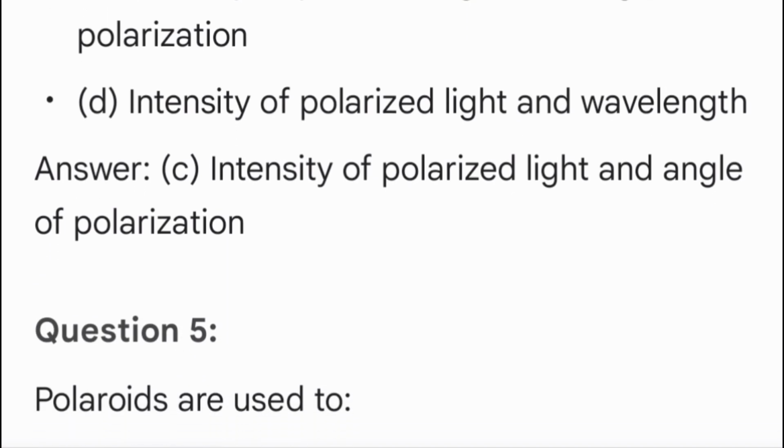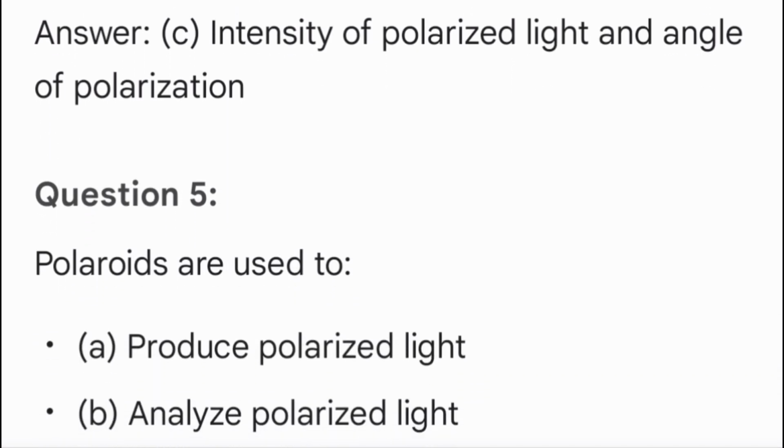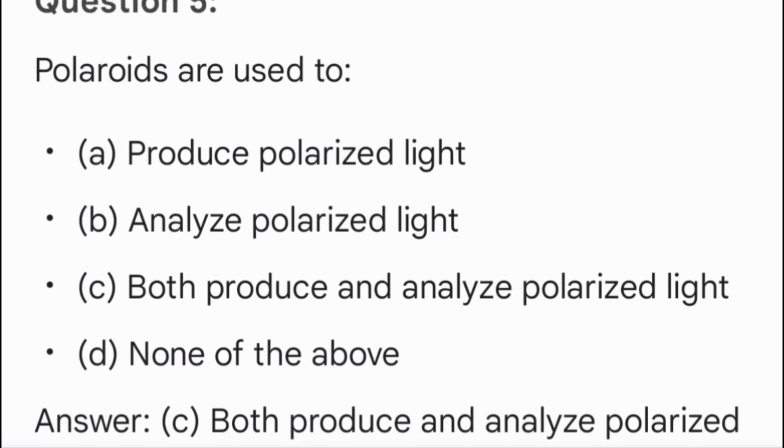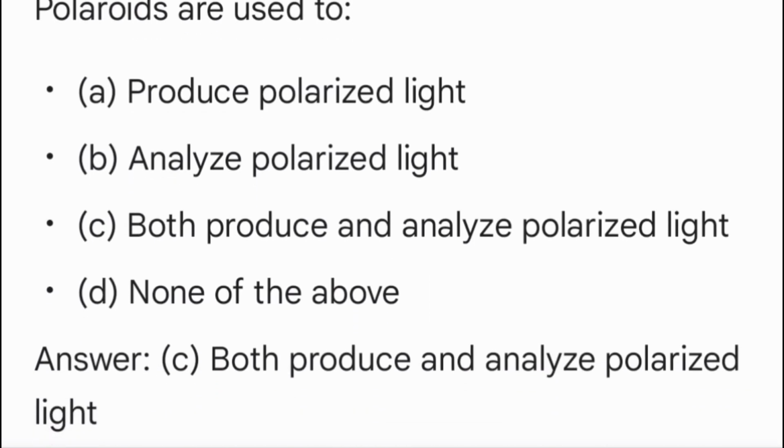Question 5. Polaroids are used to A. Produce polarized light. B. Analyze polarized light. C. Both produce and analyze polarized light. D. None of the above. Answer C. Both produce and analyze polarized light.